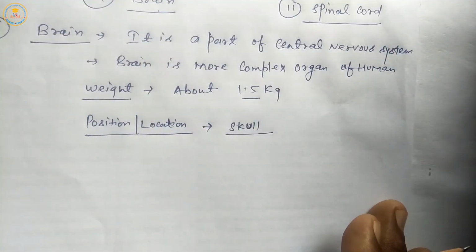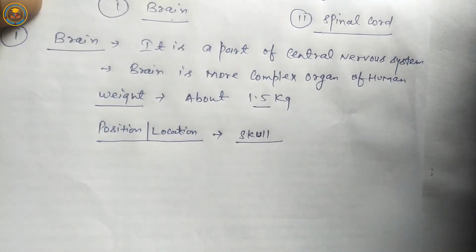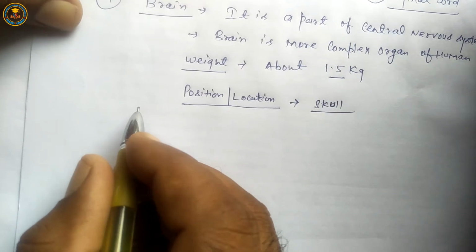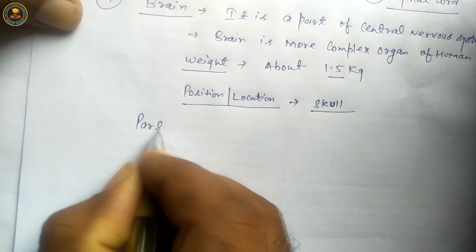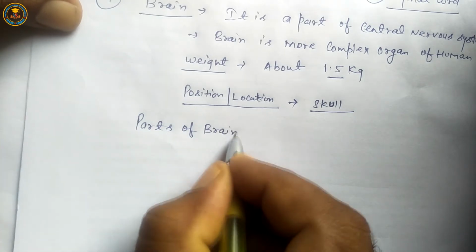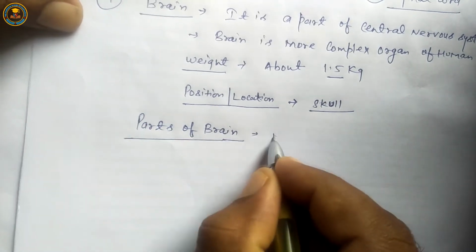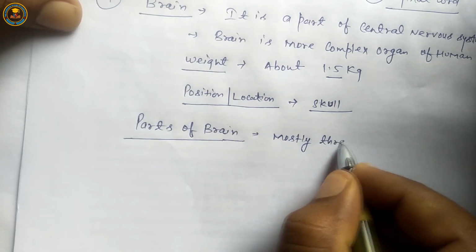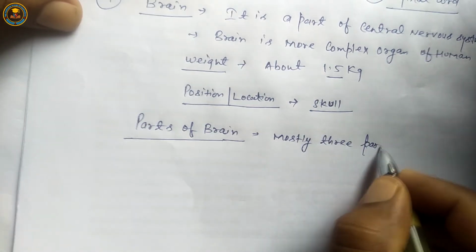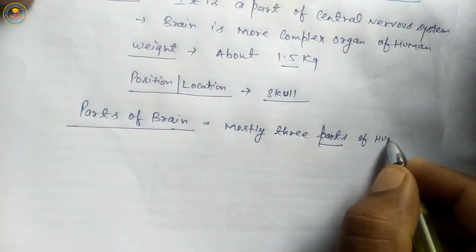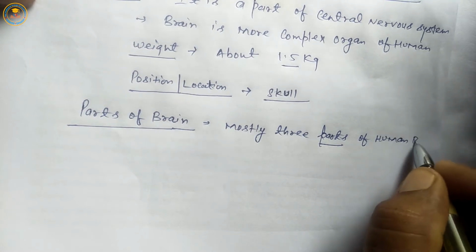Next are the parts of brain. Mostly three parts of the human brain.